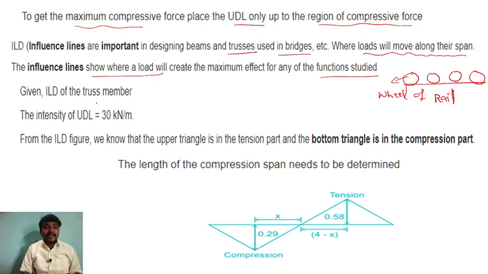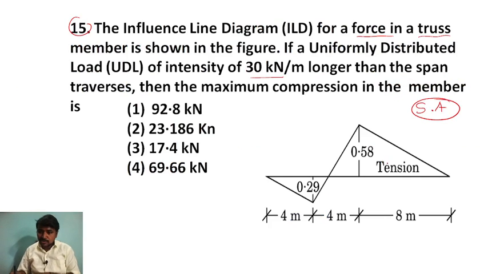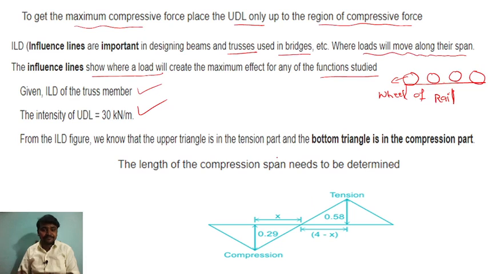Given influence line diagram of the truss member, the intensity of the UDL they have given is 30 kilonewton per meter. From the influence line diagram figure we can see this one. So this is a tension portion and this is a compression portion.